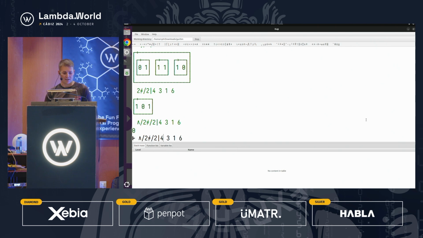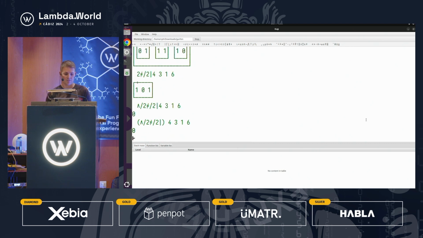The difference now is that when we try to make this tacit, we don't need to change this at all. Because what ends up happening here is the 2 modulus forms a unary function. This 2 n-wise reduction also forms a unary function. And this and reduction is also a unary function. And because they only have 2-trains, whenever you have unary functions next to each other, it's just the B combinator over and over again, which makes this a much easier language to understand. So if we evaluate this, we get 0. So that's our second array language.